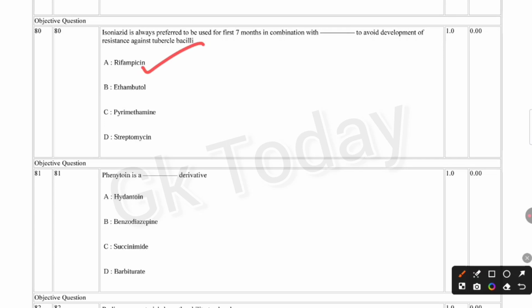Okay, next question. Phenytoin is a dash derivative. Phenytoin is a hydroxide derivative. Option A is the correct answer. Next question. Radio opaque materials have the ability to absorb. Option D, X-rays.